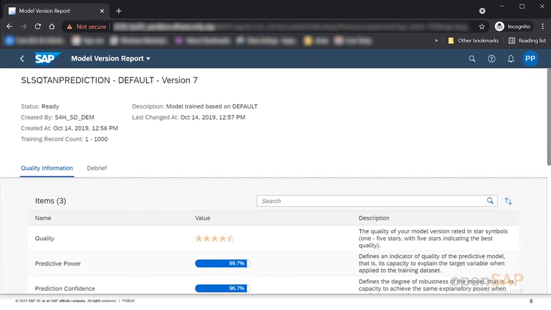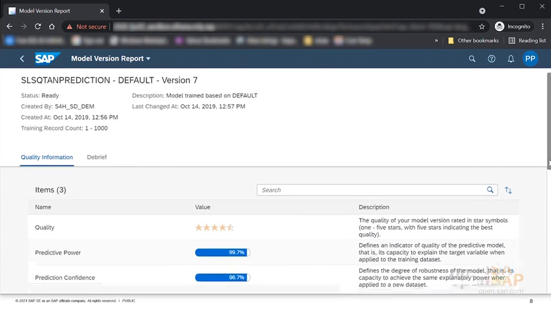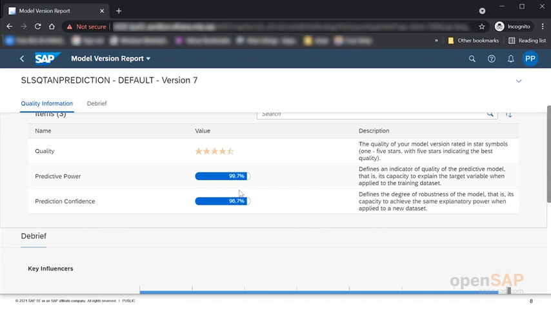The quality information, if I see this model, the predictive power, is an indicator of the quality of your model. When you apply it to the target variable, how good it is when applied to the training data set and then your target variable. There is no model which is 100% perfect because there is no 100% perfection. Anything above 95% is good.